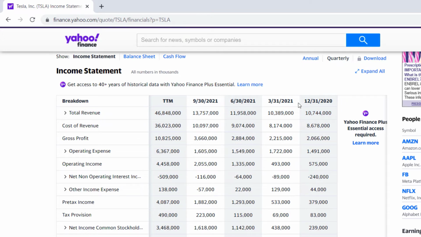Now, one thing with the income statement is, especially when you're looking at the quarterly income statement, is these numbers looking at the past 4 quarters add up to the trailing 12 months, right? 4 quarters in a year, or trailing 12 months. So anytime you're looking at these numbers, you can see how they add up. But it's good to sometimes look at these numbers to kind of look for trends and things. Is our total revenue going down?